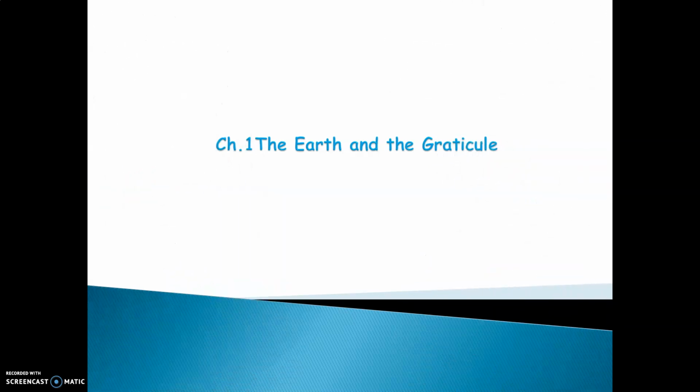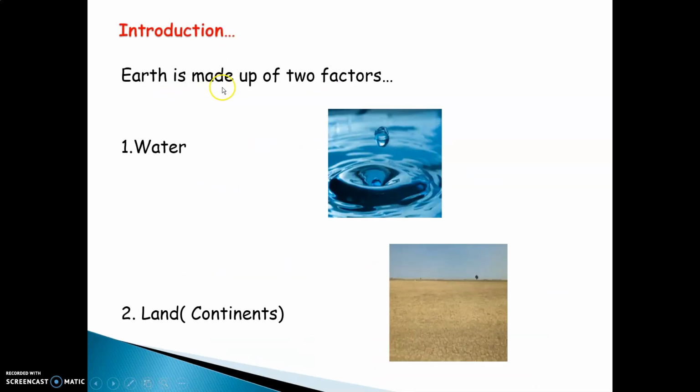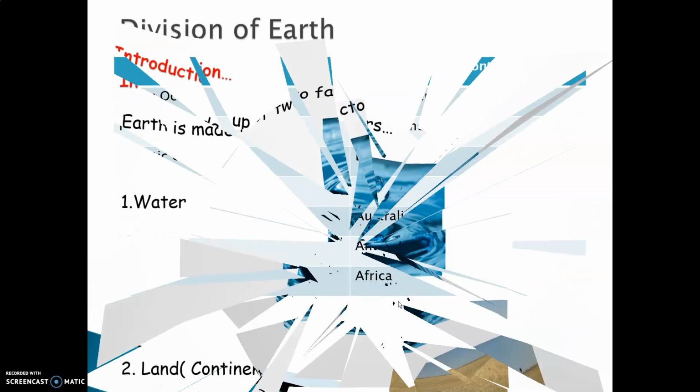In this chapter, we have learned that the earth is made up of two factors, that is water and land. Land means continents. First is water, that is various oceans, seas, rivers, ponds, lakes, etc. And next is land. Land means continents, and on continents we have various countries located. So the main factor our earth is made up of is only two factors, that is water and land.